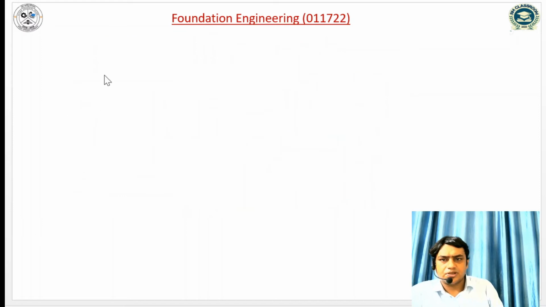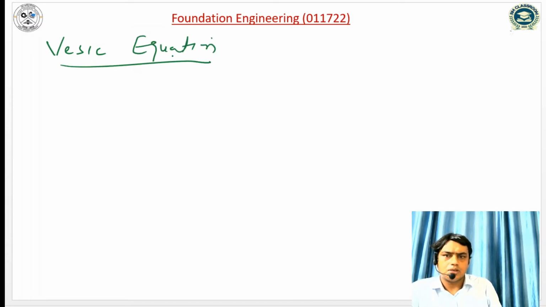And the last method is the Vesic equation. Vesic has given the same expression of ultimate bearing capacity as Meyerhof.